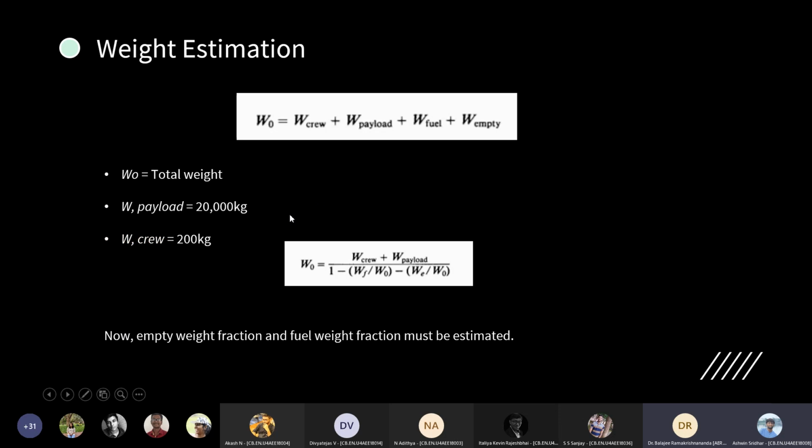This is just a summary of the weight estimates that we have calculated. The payload is 20,000 kgs, and we have taken two crew inside the cargo aircraft, which is standard for this range and payload. So we have included about 200 kg for the crew and the baggage. Using this formula, we have to calculate the empty weight fraction and the fuel weight fractions.